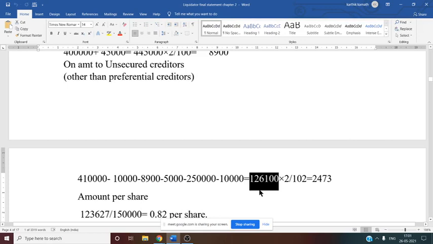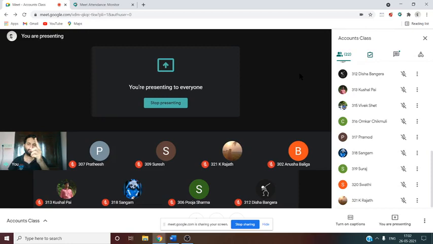So now on this you need to take 2%, but here 2 by 102. Why 2 by 102? This is also very important. In the previous step we calculated on the asset realized, there we did 2 by 100, but here 2 by 102. Why? Because here the amount available with the liquidator is not sufficient to pay. Why is it not sufficient? I will tell you how to know whether the amount is sufficient or not.